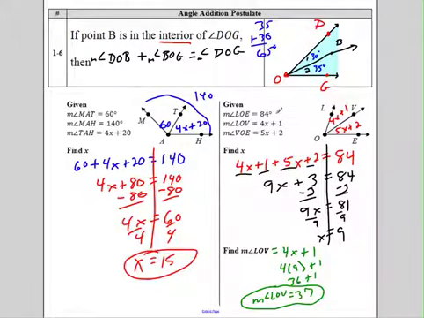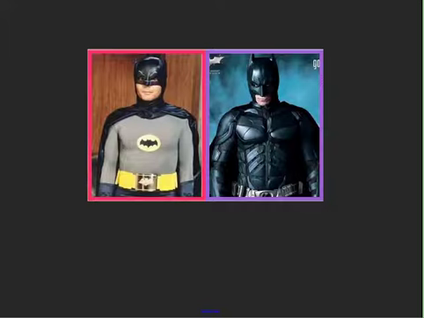So the practice got some really easy ones and then some really challenging ones. I try to do the challenging ones here just so you have an example of some of the more difficult ones. And that's it, man. That's the angle addition postulate. We got the segment addition postulate, and we got the angle addition postulate.